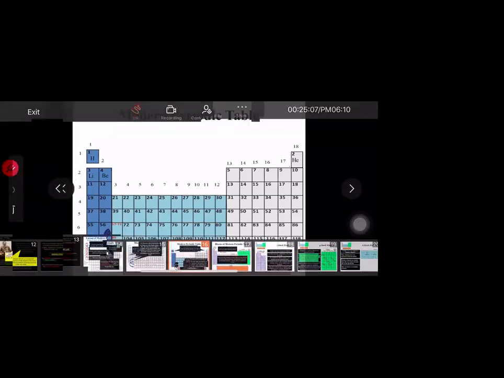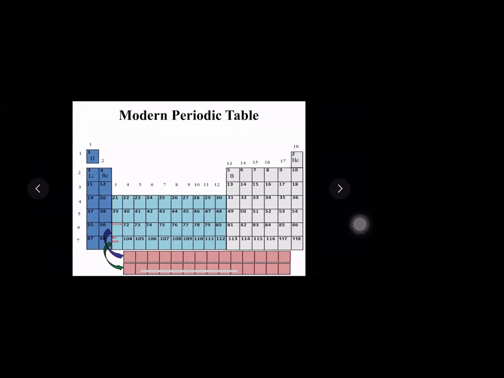Boron, carbon, nitrogen, oxygen, fluorine, neon. Then sodium, magnesium, aluminium, silicon, phosphorus, sulfur, chlorine, and argon. So these are the elements from number 1 to 18.